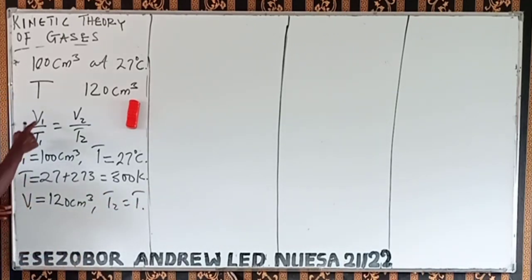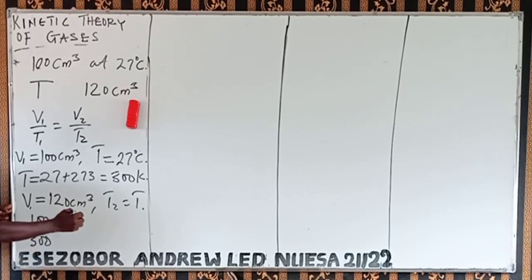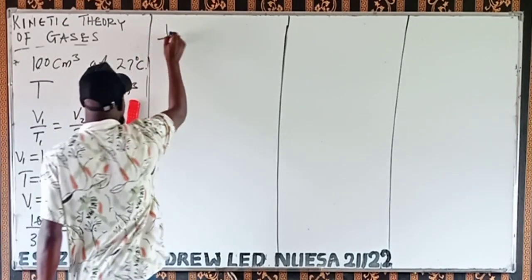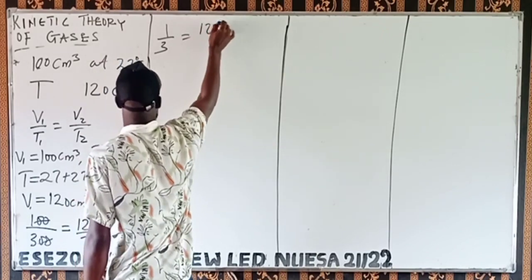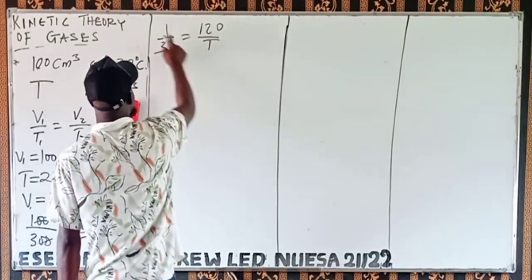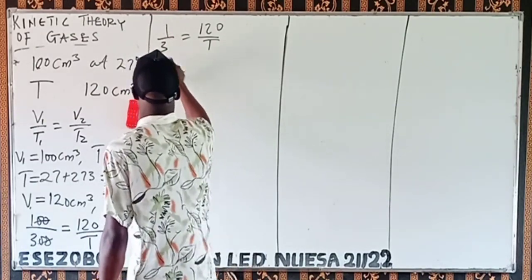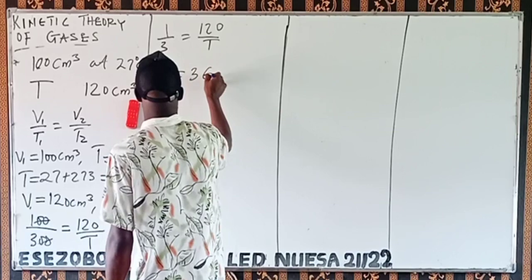It's T. So putting this into the formula, V1 is 100, T1 is 300 Kelvin, equals V2, which is 120, over T2, which is T. If this cancels this, we will have 1 over 3 is equal to 120 over T. Just doing cross multiplication, T times 1 is T, and 3 times 120 gives us 360.